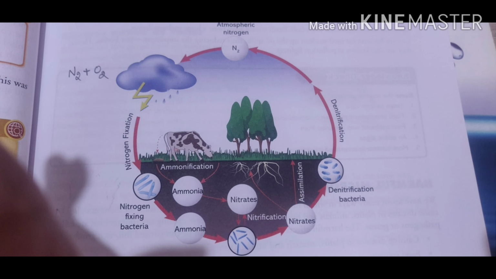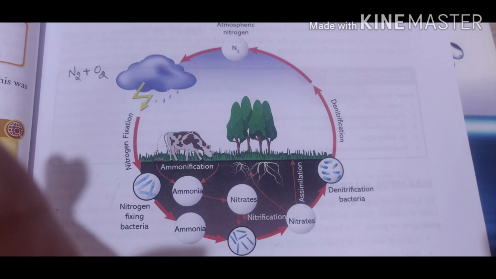Means the fixed inorganic nitrogen compounds are absorbed by the plant's roots and converted into proteins, and these proteins are taken up by the animals as food. Means they are passed on to animals when they eat plants. So the process of converting inorganic nitrogen into organic nitrogen compound is known as nitrogen assimilation.